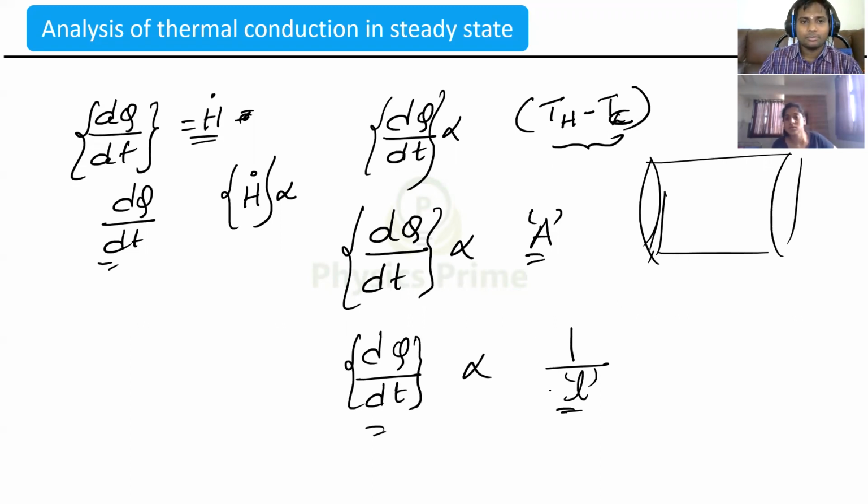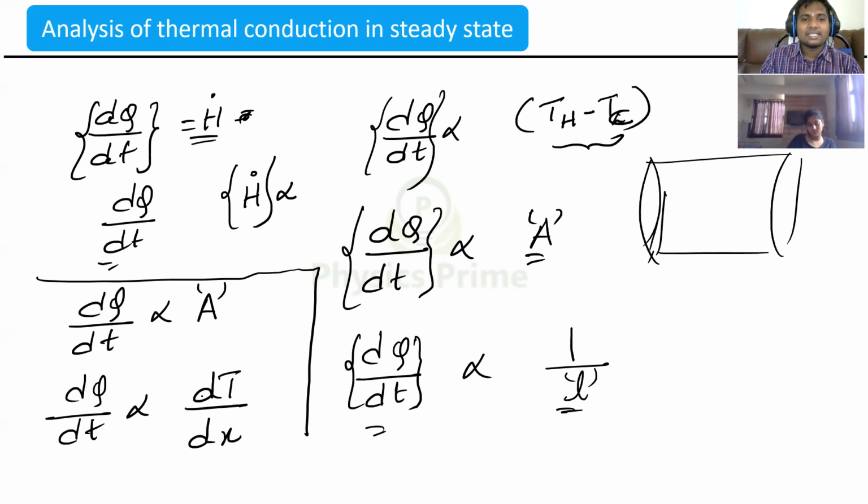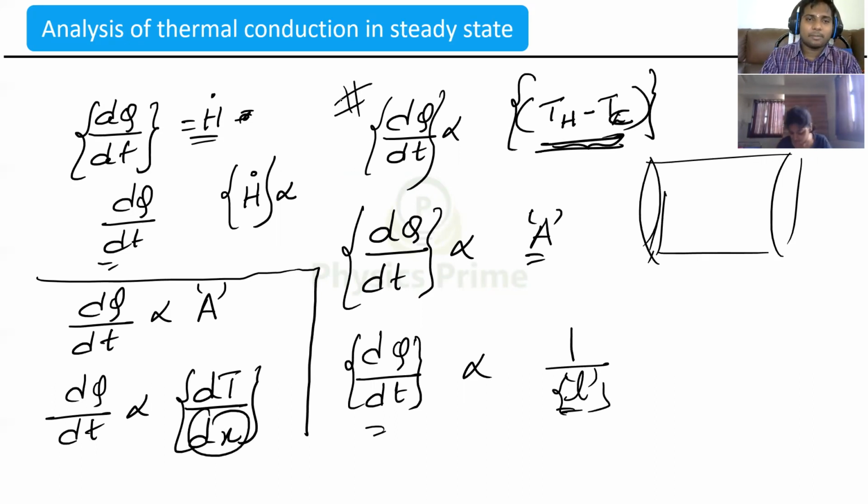In some textbooks it can be represented like this as well. They say dq by dt is proportional to the area of cross section, and dq by dt is proportional to the temperature gradient dt by dx. Temperature dt is represented as a temperature difference at a particular cross section, and x means length, so a change in length. You can represent it for the full body, and this way also. Got it? Did you understand?